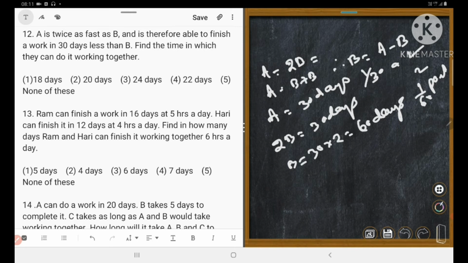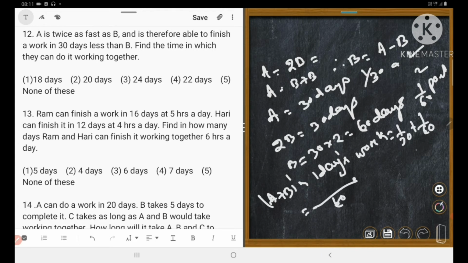So let's calculate how much they will do working together. A plus B's 1 day's work is equal to 1/30 plus 1/60, that is LCM 60. 60 divided by 30 is equal to 2, and then 60 divided by 60 is equal to 1. 2 plus 1 is equal to 3 upon 60. 3 ones are 3, that is 1 upon 20 part, means 20 days. Okay, 20 days. Could you understand?